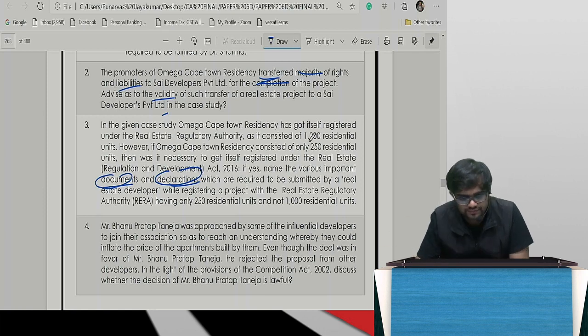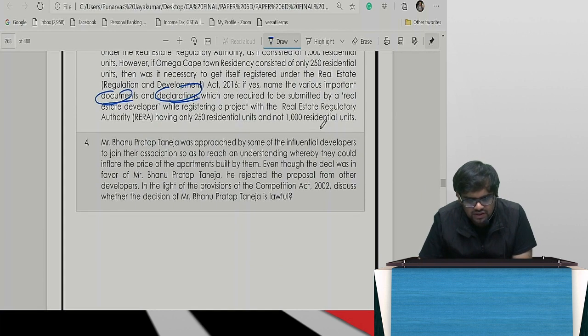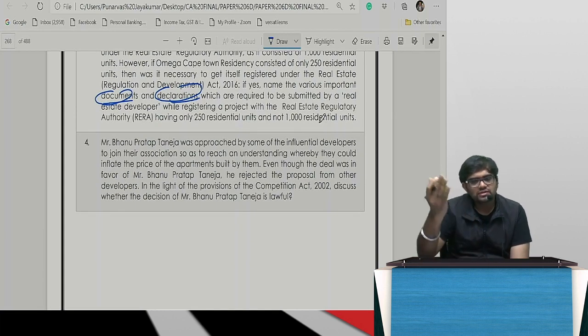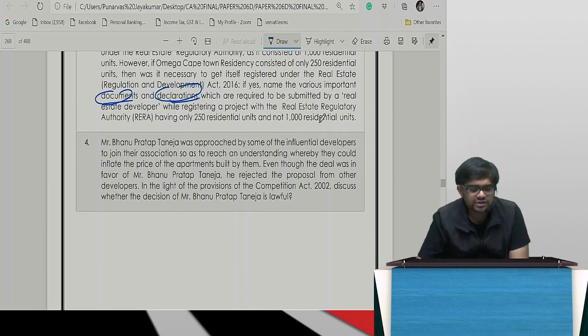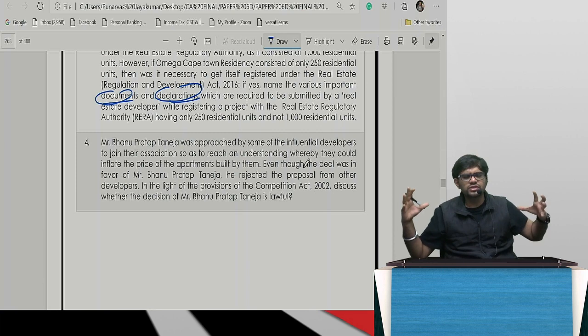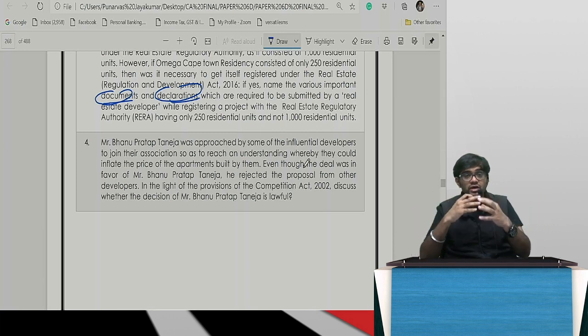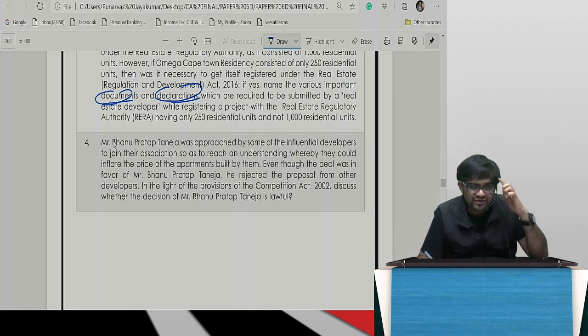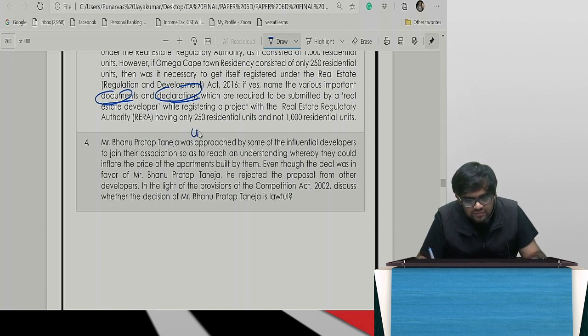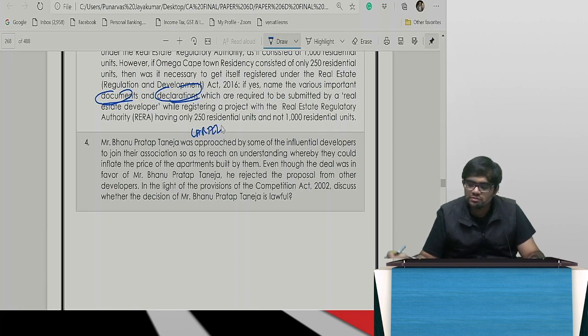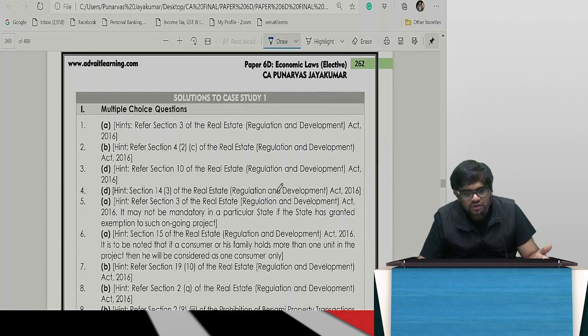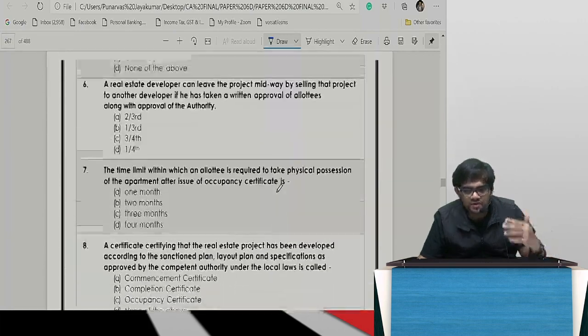Got it, buddies? Bhanu Pratap Taneja, now suddenly one connection has come. Some Bhanu Pratap Taneja will be there in the question, so that connection they have given here. Influential developers join their association to reach an understanding. Competition Act. Influential developers coming together, forming a group is called a dash. Without even seeing, I know this is about a cartel. That's all, guys. Now let's read the case study.